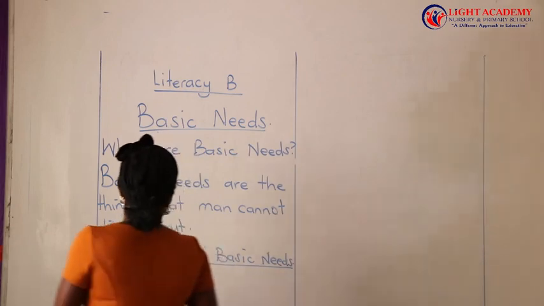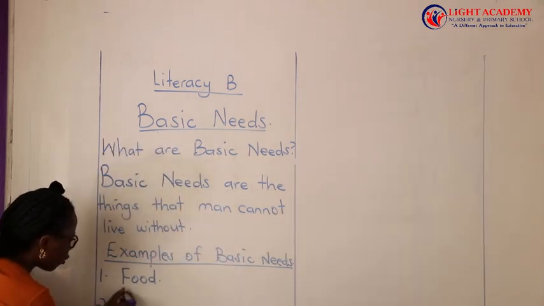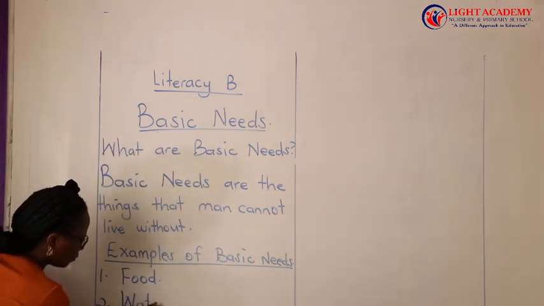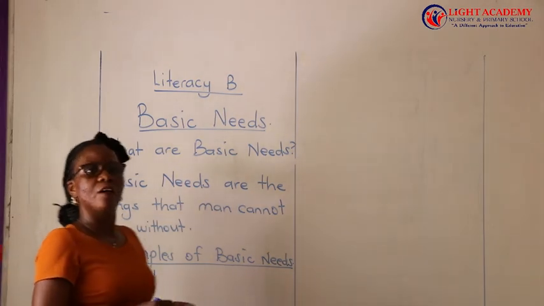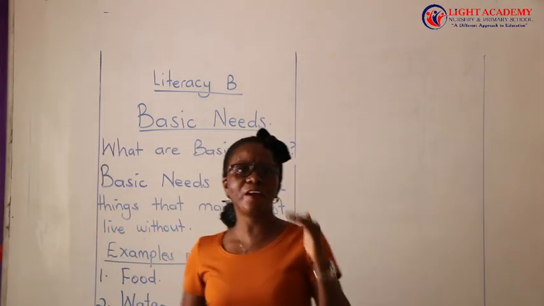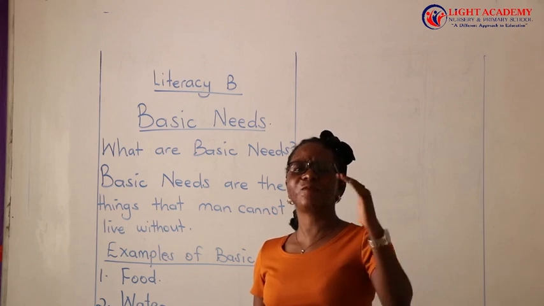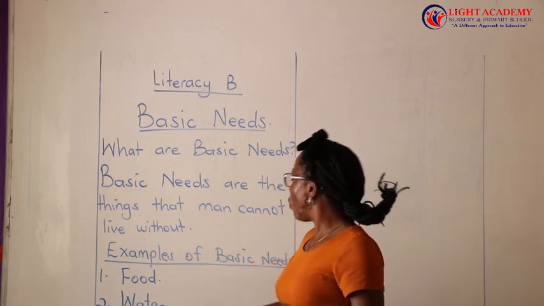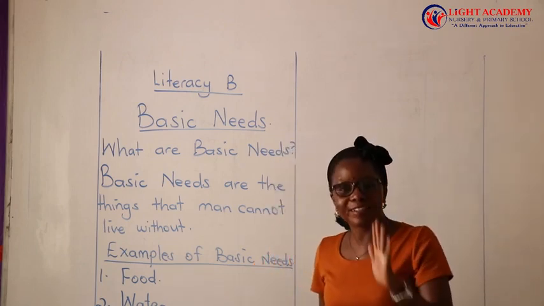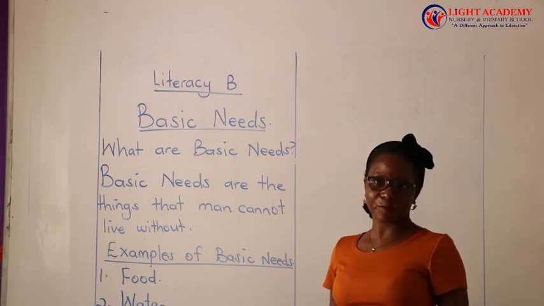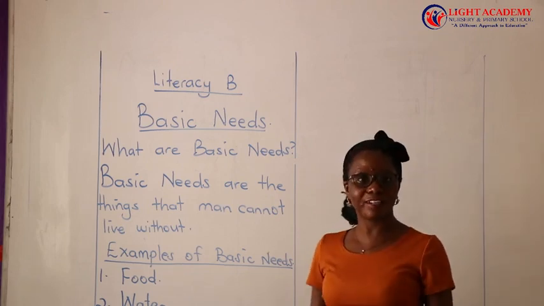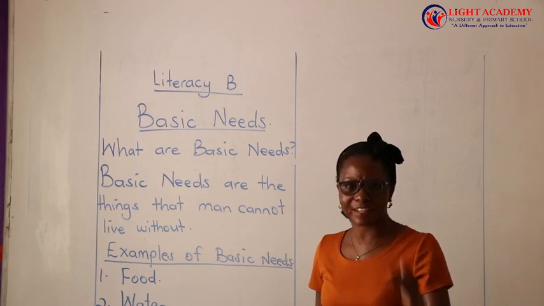Number two, man needs water. Water is very, very essential. It is very, very important. Without water, sincerely speaking, you cannot live. Sincerely speaking, I cannot live because water is very essential.